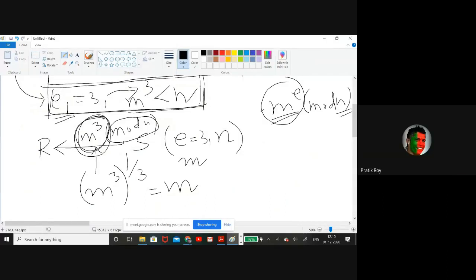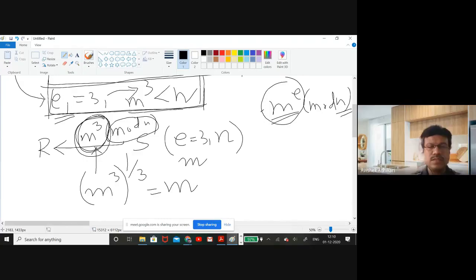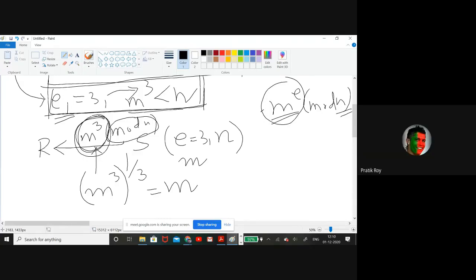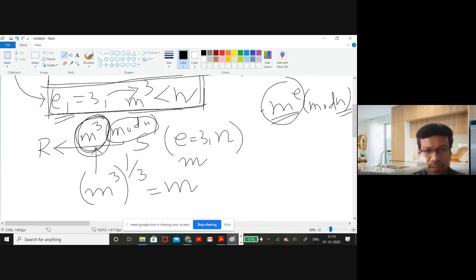But when we are making the key public, that information is not given. So in general, for a system with a small exponent, if the attacker wants to attack the system, then he has to guess, and be lucky, that m to the power e is less than n.